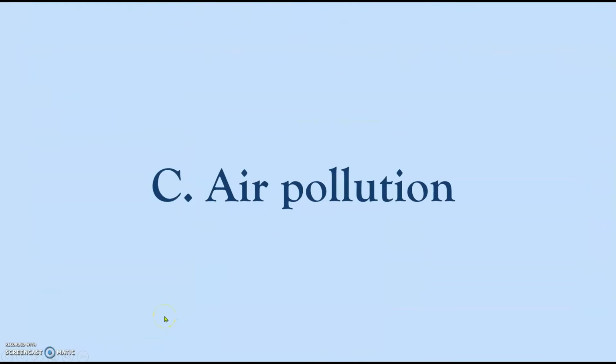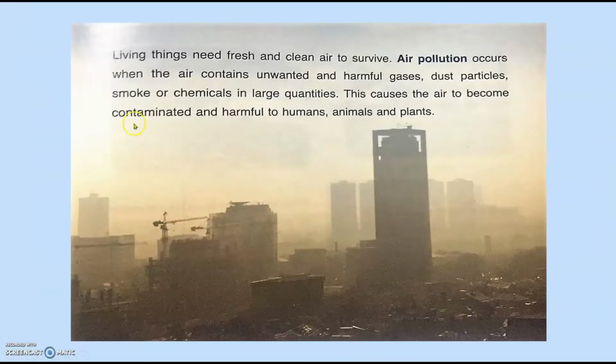Air pollution. Living things need fresh and clean air to survive. Air pollution occurs when the air contains unwanted and harmful gases, dust particles, smoke, or chemicals in large quantities. This causes the air to become contaminated and harmful to humans, animals, and plants.